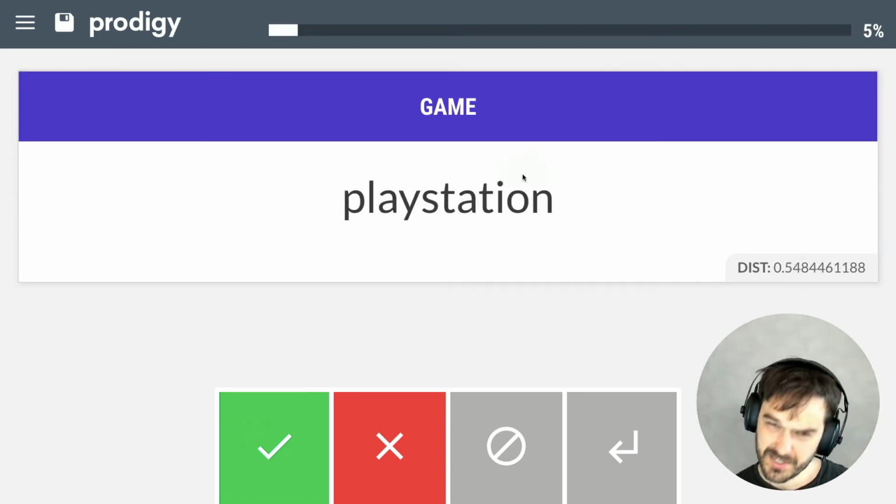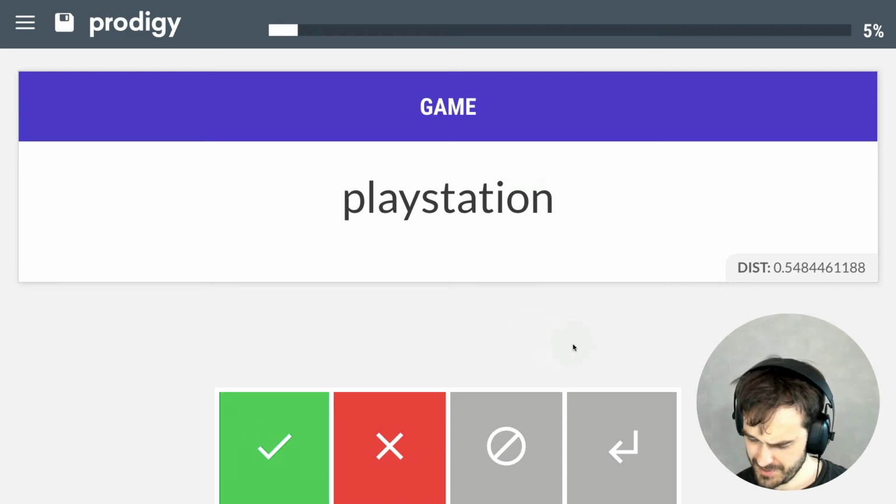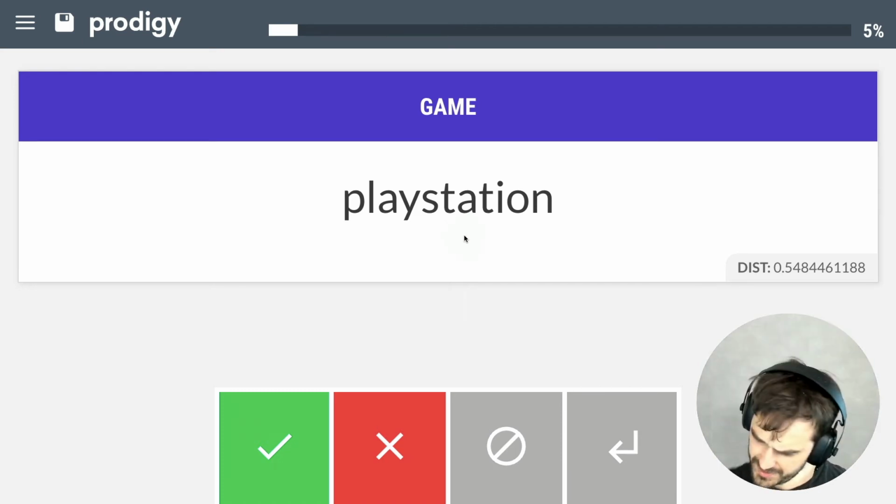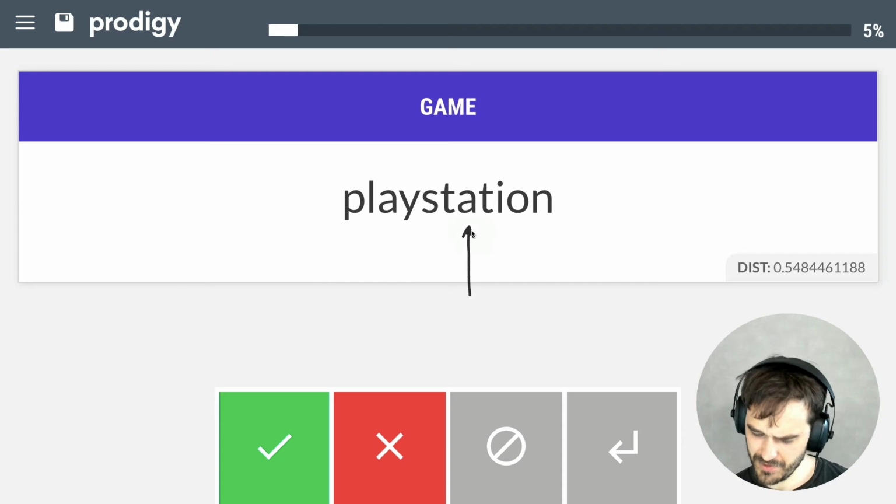So I think this one's interesting to mention, just because PlayStation is obviously a term that's very much game related, but it's not an actual video game. So Sense2Vec here isn't so much a thesaurus per se, but it is still pretty good at capturing the vibe that I'm going for, which I just think is interesting. That said, this is not a video game, so I'm going to reject this one.